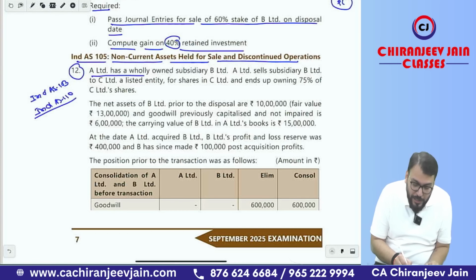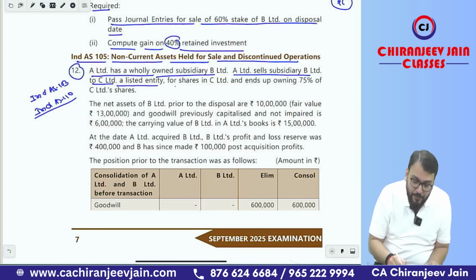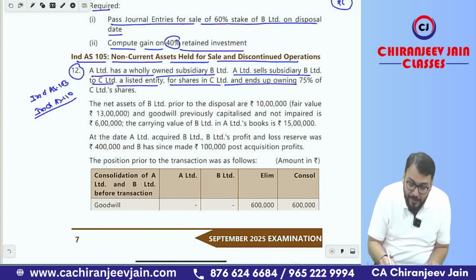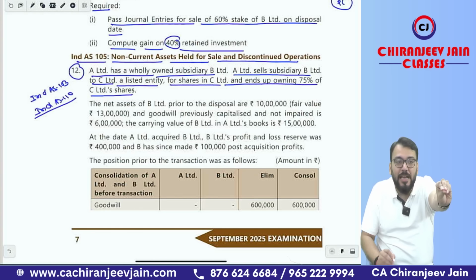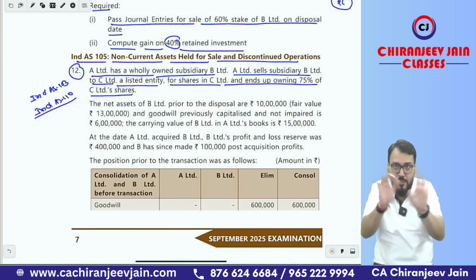A Limited has a wholly owned subsidiary, B Limited. Wholly owned means 100%. A Limited sells subsidiary B Limited to C Limited. Now A Limited has sold 100% equity shares of B Limited to C Limited, a listed entity, for shares in C Limited, and ends up owning 75% of C Limited shares. Means what they have done? They have transferred the 100% shares of B Limited, and in return they get 75% equity shares of C Limited. Got this point?